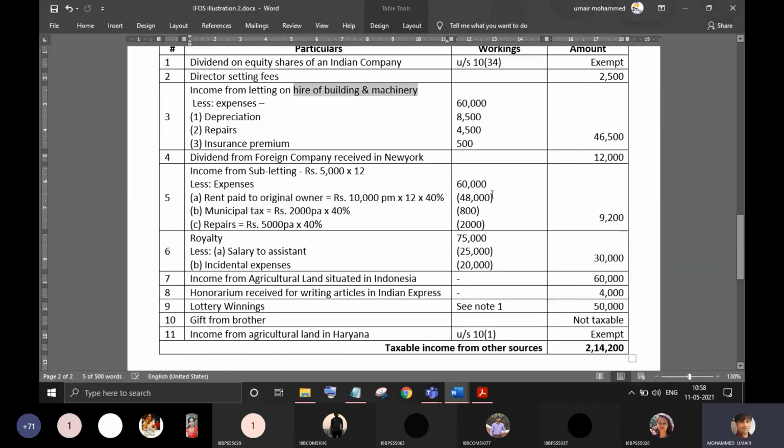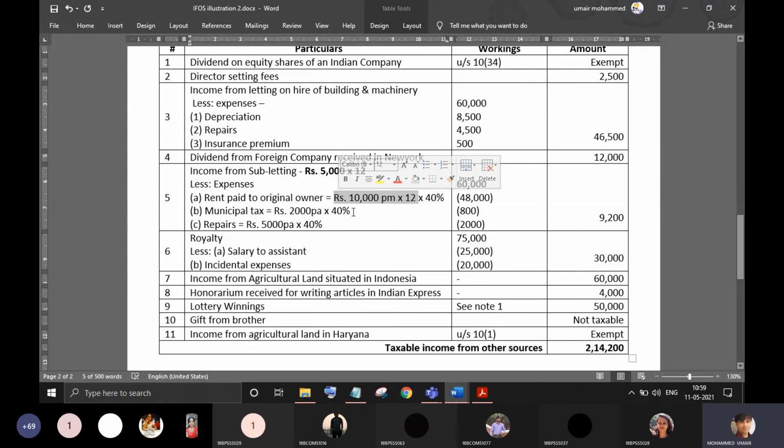That's what we have done here. First we have identified the income from subletting. The income from subletting is 60,000. Now in order to earn the 60,000, what are the expenses he has incurred? Note the expenses down. He is also paying rent, because he is not the owner of this house.